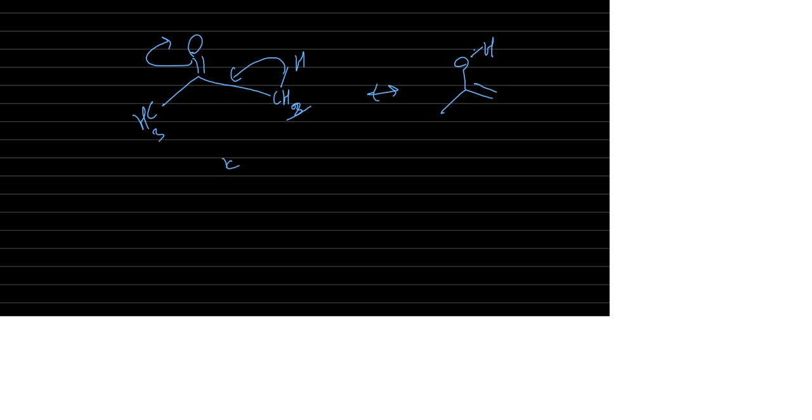Here it is a ketone. This is the enol. Double bond is there, alcohol is there, so enol. So this is known as keto-enol tautomerism. So these two are not resonating structures. That is the point.